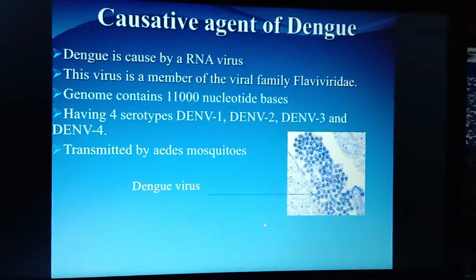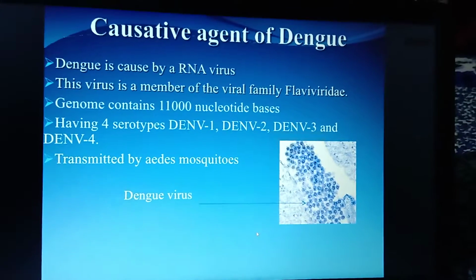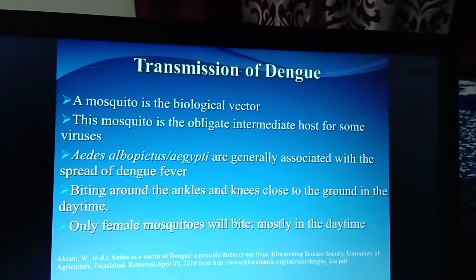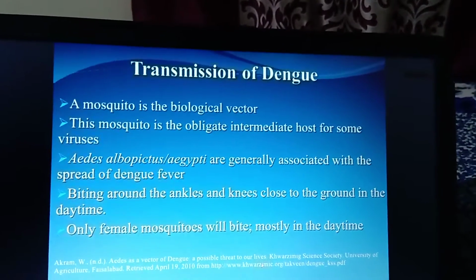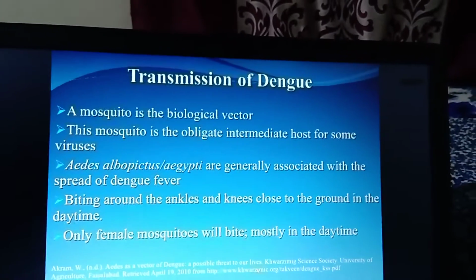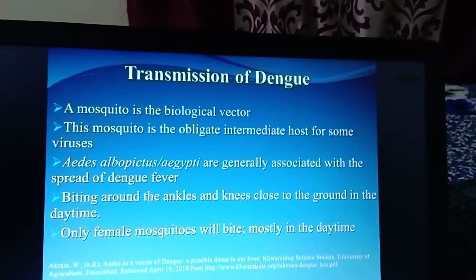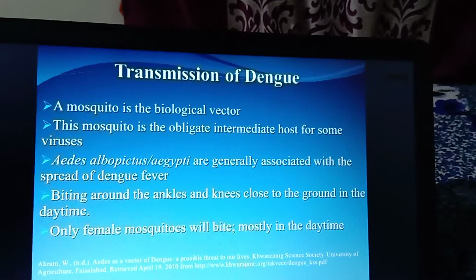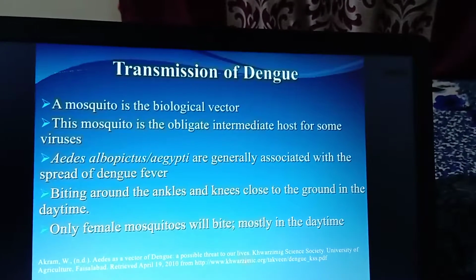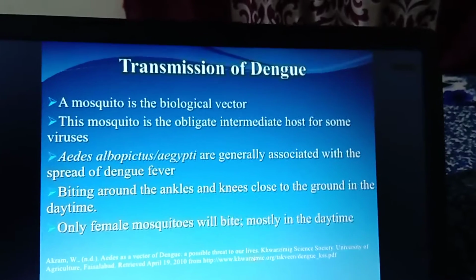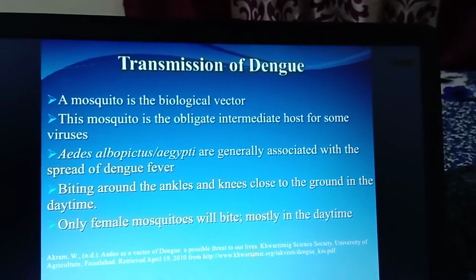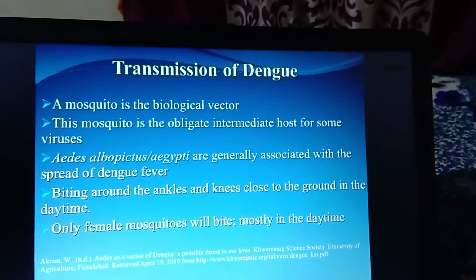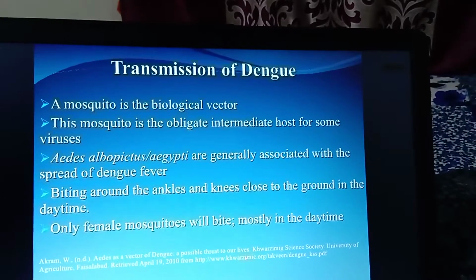Through the Aedes mosquito only, the dengue fever is transmitted from one person to another person. Next is the transmission of dengue. Already we have discussed that the mosquito is the transmitter, meaning it is a vector borne disease. The mosquito is the intermediate between the human being and the virus. The names of the mosquito are Aedes albopictus and Aedes aegypti, which spread the dengue virus.